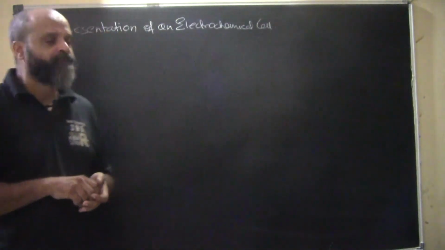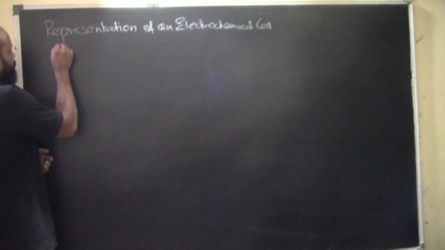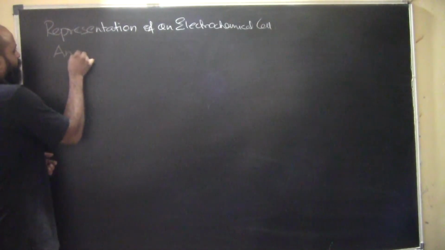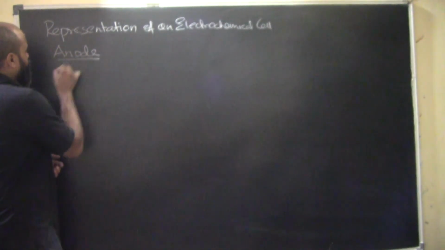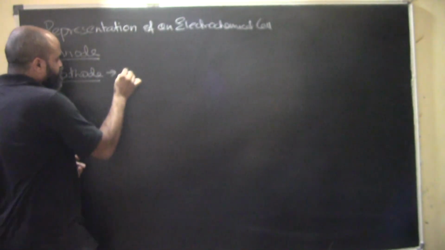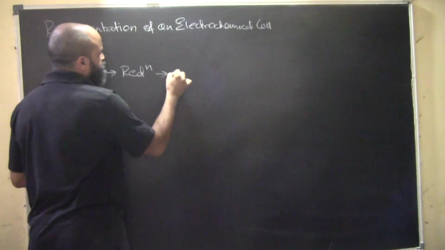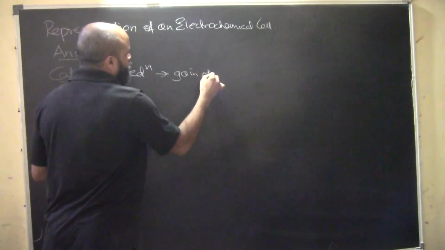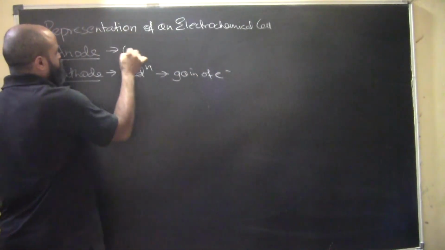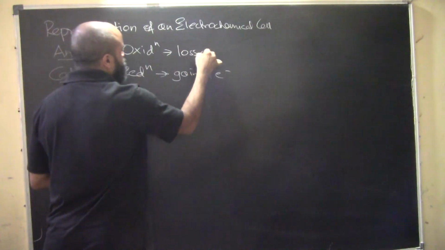In the same way, in an electrochemical reaction, there is a side called the anode and a side called the cathode. We all know what happens at each side. At the cathode side, reduction happens, which is gain of electrons, and at the anode side oxidation happens, which means loss of electrons.